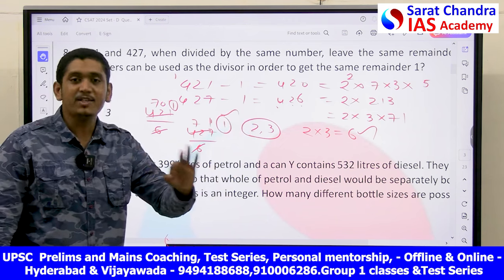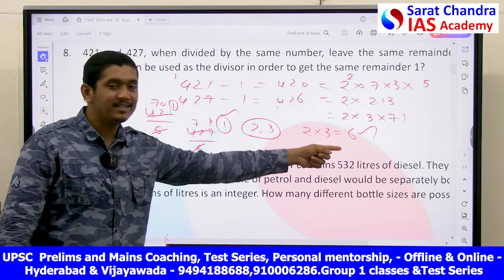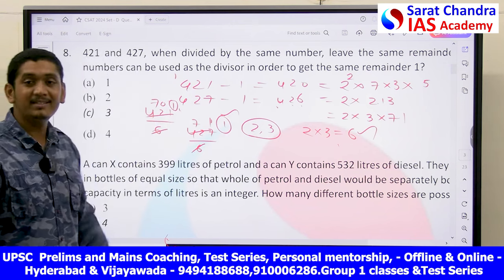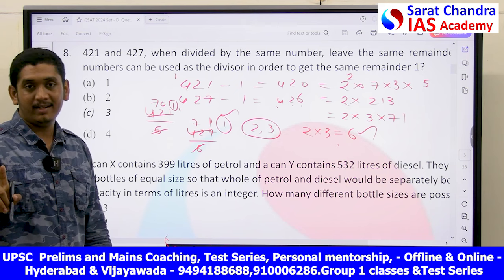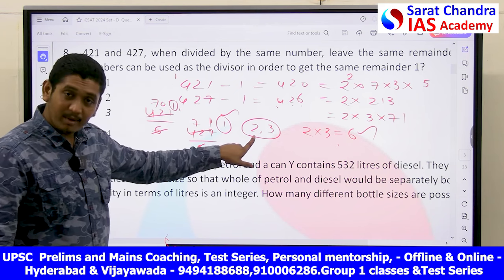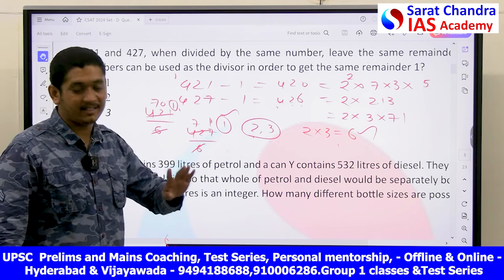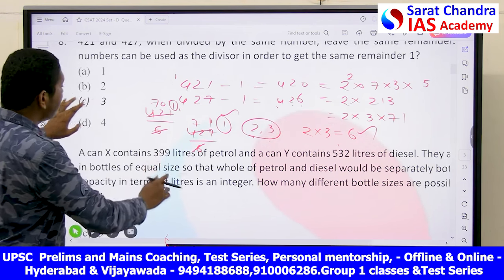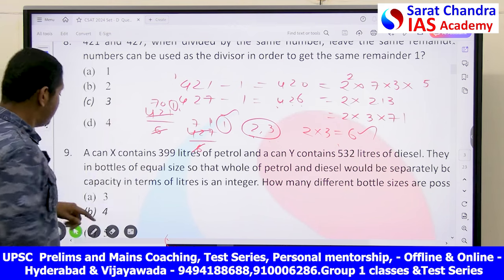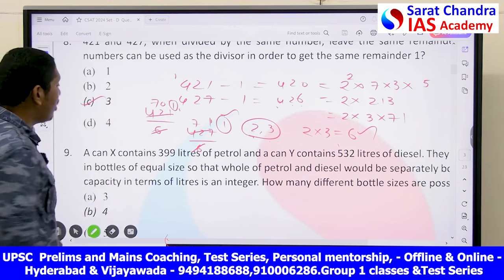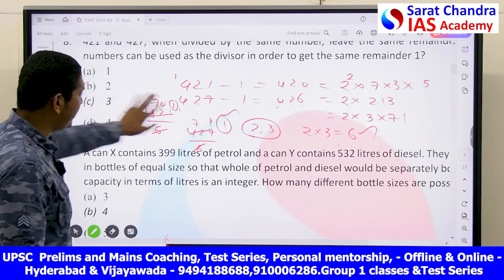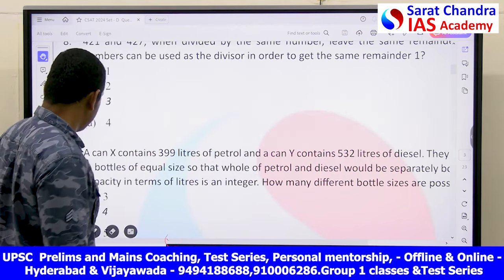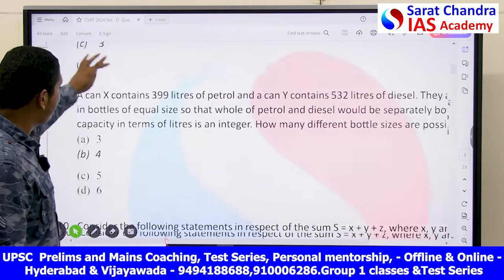So there are 3 such numbers, that is 2, 3 and 6, the only numbers which when they divide these two numbers give you the remainder 1. That is, if you divide these two numbers by 2, remainder is 1, by 3 and by 6. There are only 3 such numbers in this case. And the answer for this case is option number C. Answer is what, my friend? Option number C, that is 3. We'll go for the next question.